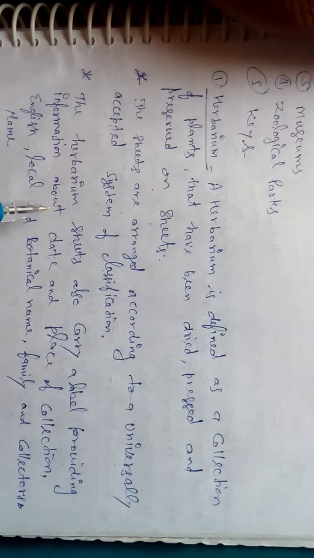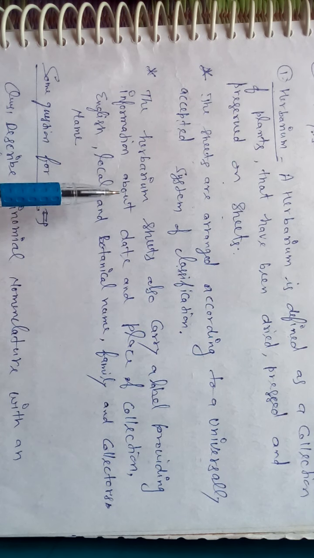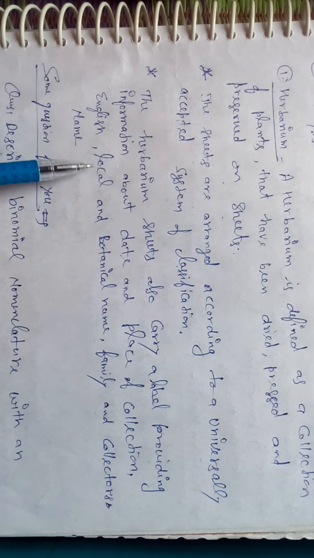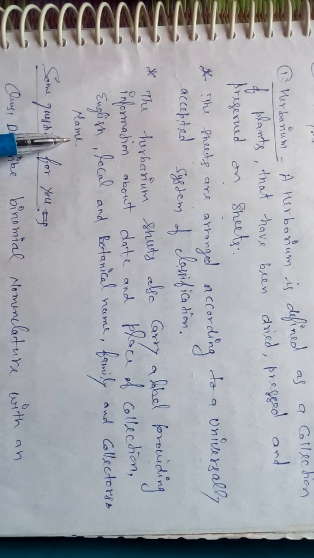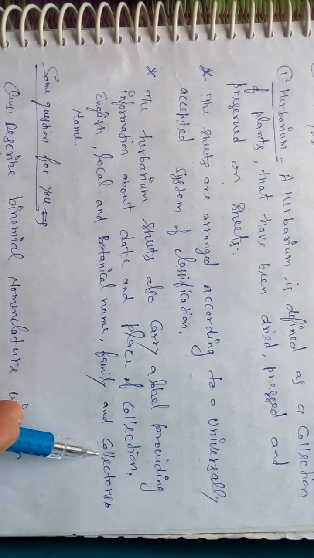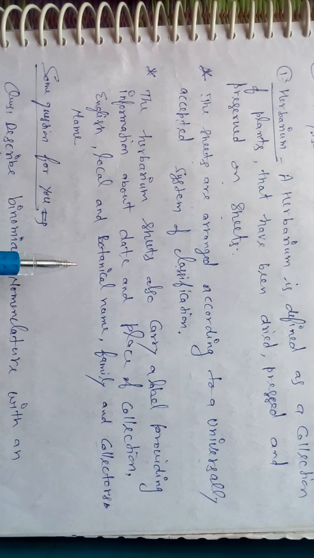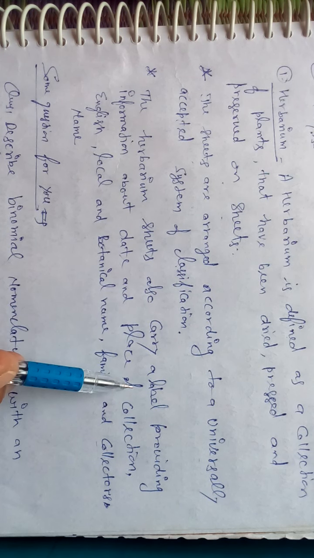They also carry a label providing information about the date and place of collection, English, local and botanical name, family and the collector's name.